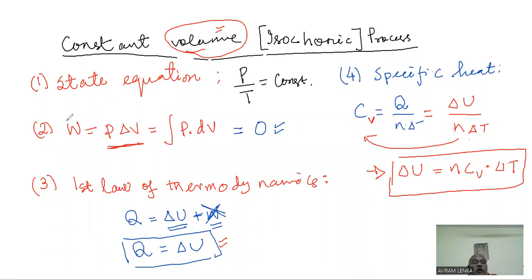The work done. I have missed something. You just write in once work done, then comma W. So you have to write like this: work done, or work, comma W, equal to this much. That is the form of the first law of thermodynamics, which is based on energy balance for this process. And the fourth is the specific heat. The fifth and the last one will be graphs.